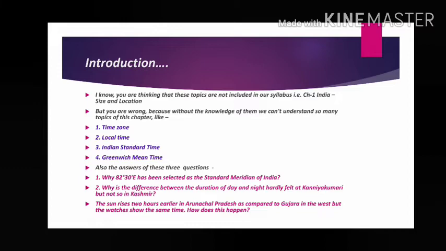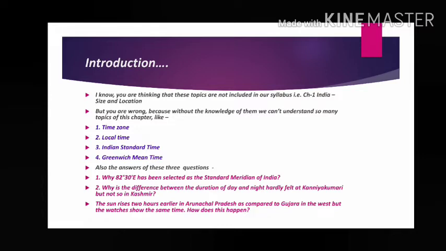And another thing, the sun rises 2 hours earlier in Arunachal Pradesh. Now the question, why does the sun rise 2 hours earlier in Arunachal Pradesh? Because Arunachal Pradesh is the easternmost state of India. It is located towards our right hand side. That's why, because we know the sun rises in the east. So which state will get the first sunlight in the morning?